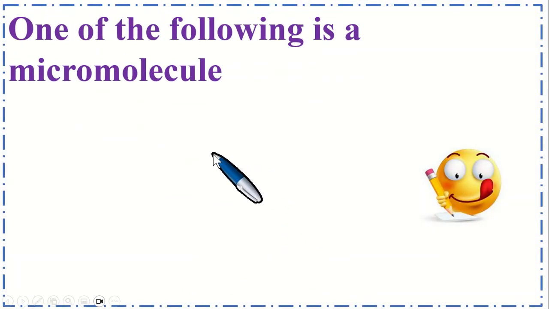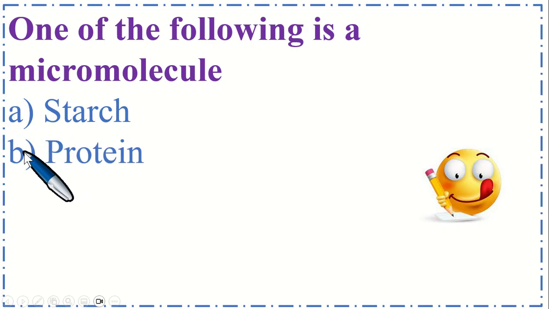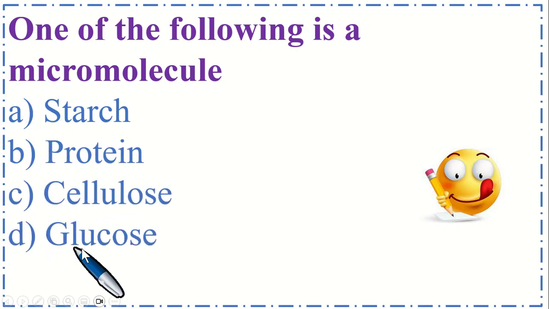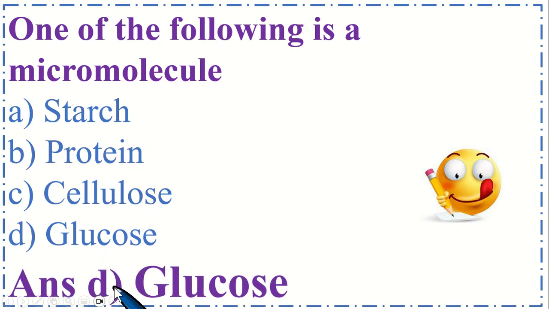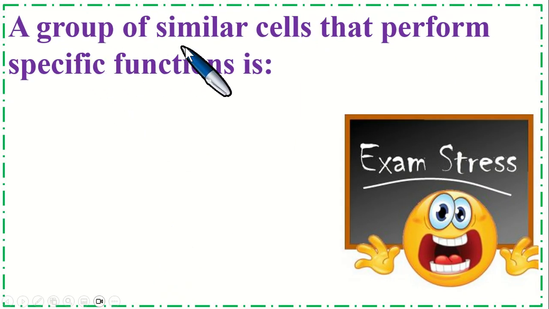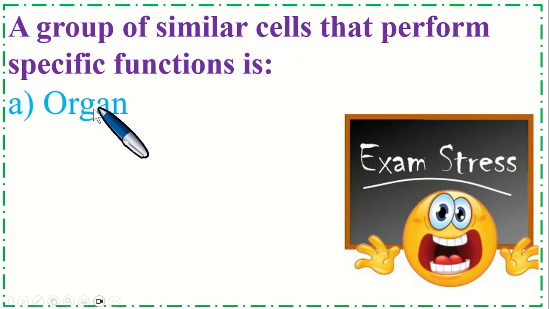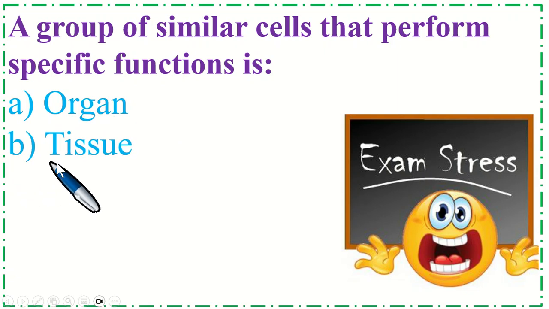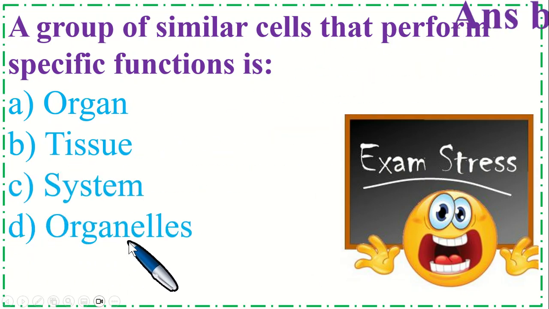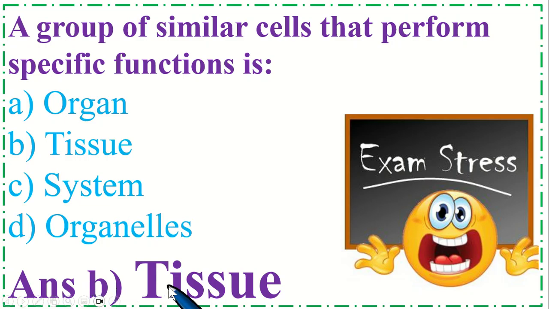So this is a very important MCQ. One of the following is a micromolecule. Option A starch, B protein, C cellulose and option D glucose. So the correct option is D, glucose. A group of similar cells that perform specific functions is option A organ, B tissue, C system, and option D organelles. So the correct option is B, tissue.